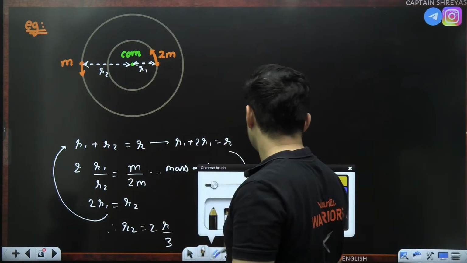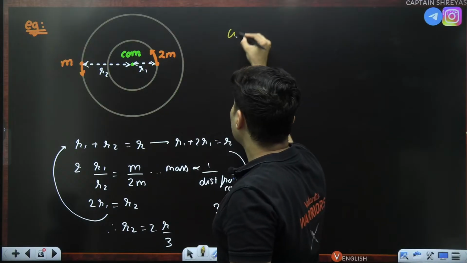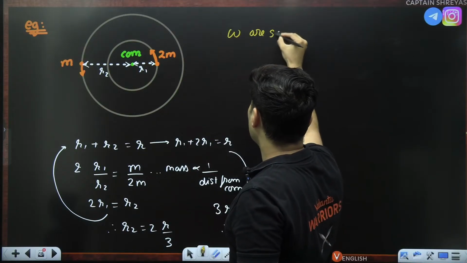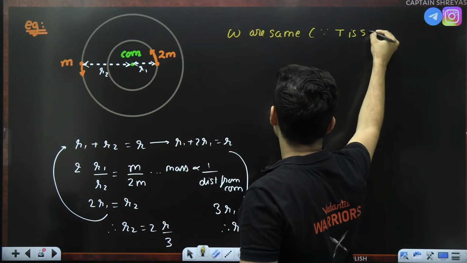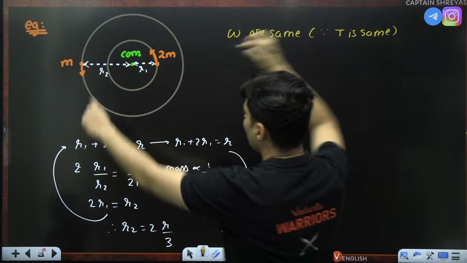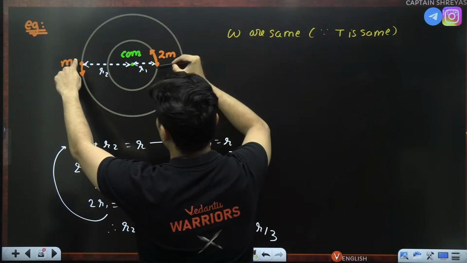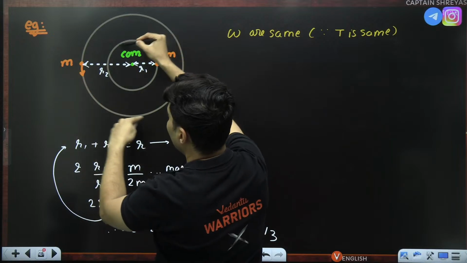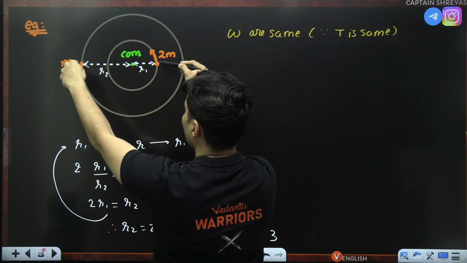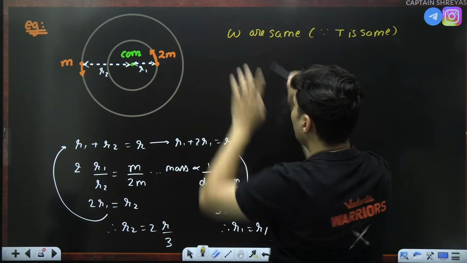Think about it like this. Angular speeds are same since time period is same. Why time period is same? Because if this completes a circle, this m has to be always diametrically opposite. So it will take the same time to complete one circle. So time is same, so omega is same.